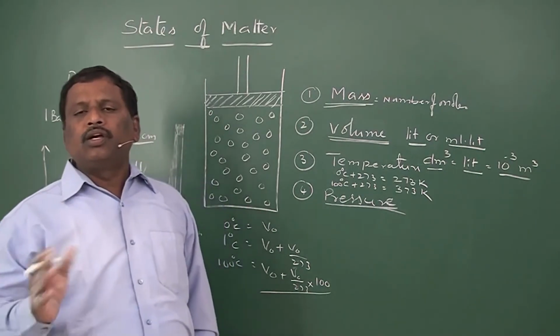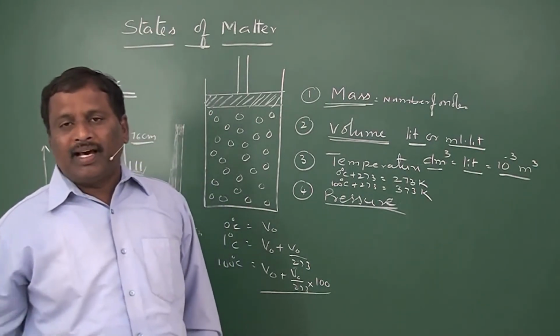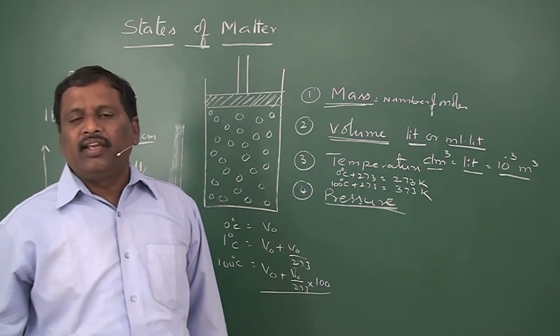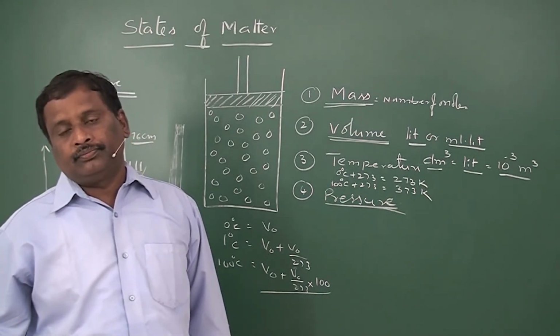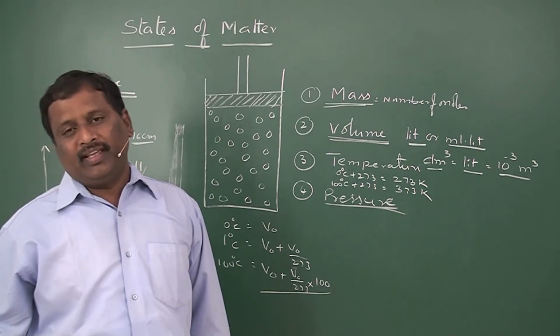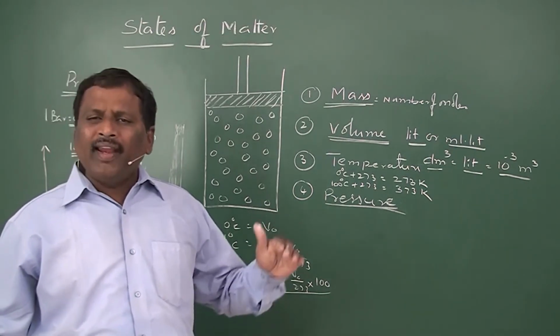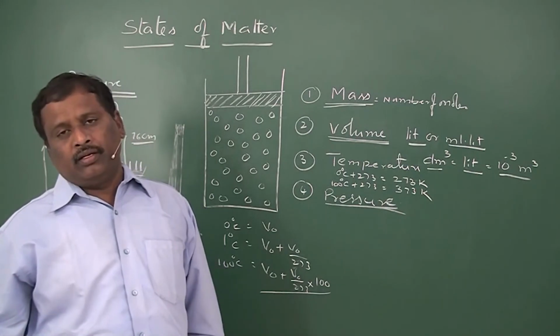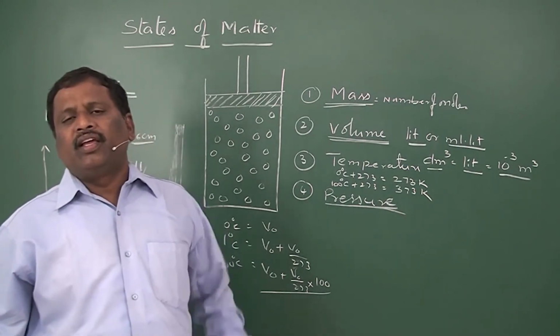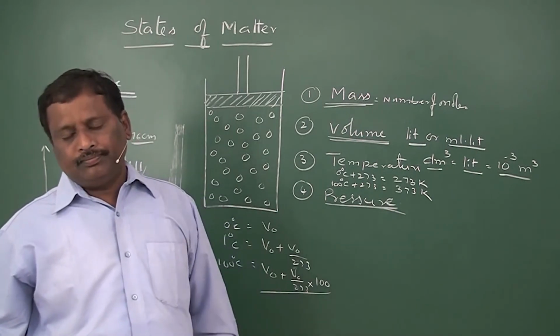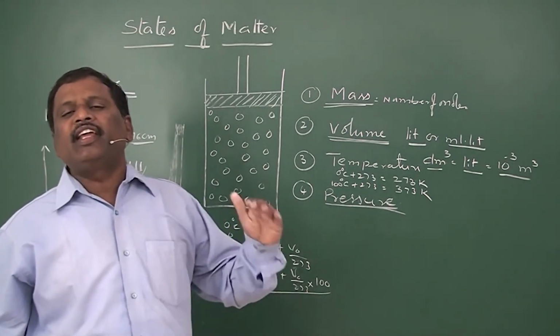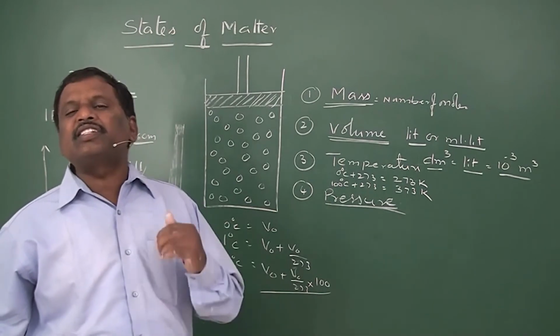You will not observe such compression in liquids and solids. That we call compressibility. And if you go on increasing the pressure and decreasing the temperature, these gases may be converted into liquids. That we call liquefaction or condensation.